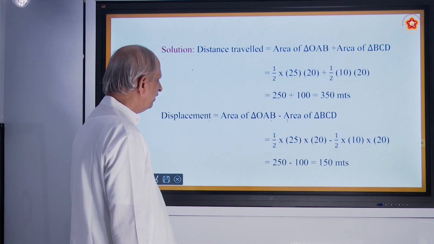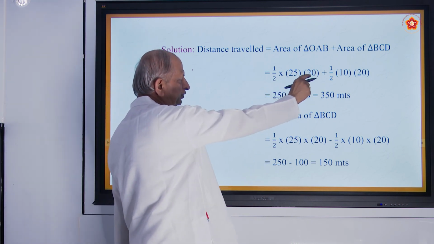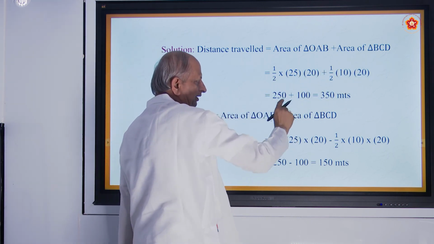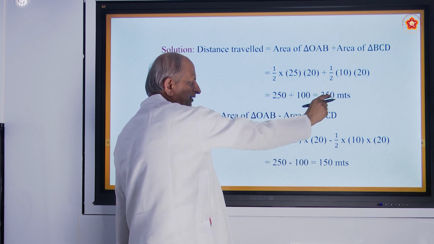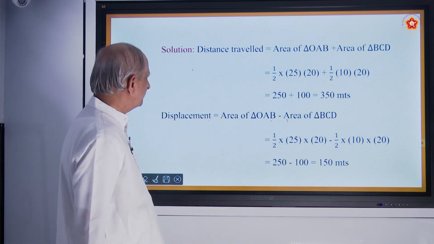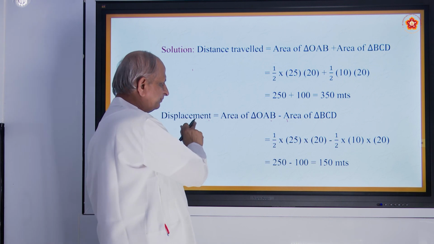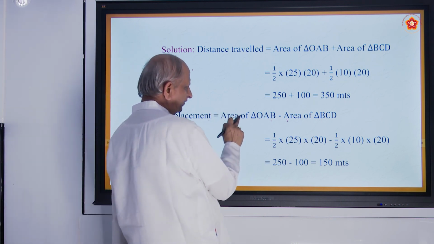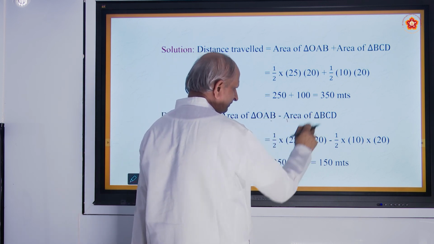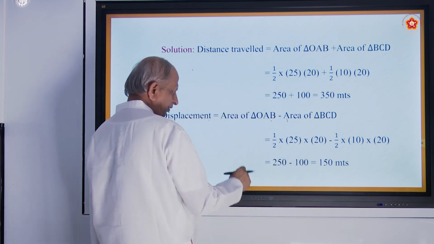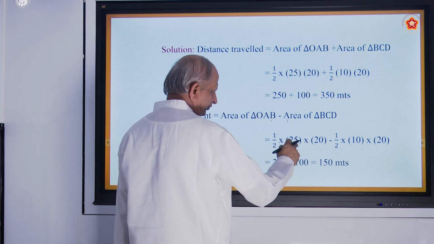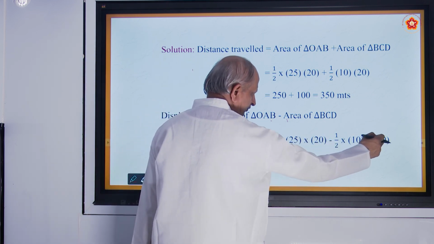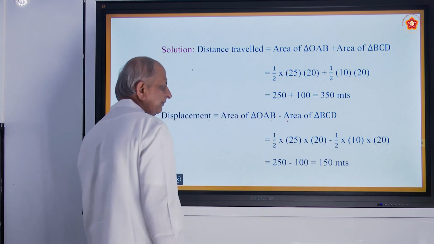That will be 250 plus 100, that is 350 meters. That is the distance travelled. For displacement, you have to subtract the area of triangle BCD from the area of triangle OAB. Half of 25 into 20 minus half of 10 into 20 is 150 meters.